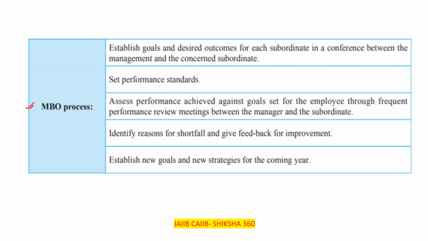So what is the process of that? First of all, establish goals and desired outcomes for each subordinate in a conference between the management and the concerned subordinate. Clear? That is the establishment of the goals, or we can say giving the targets. Second one, set the performance standards. Clear? Whatever your target, whatever your achievement.